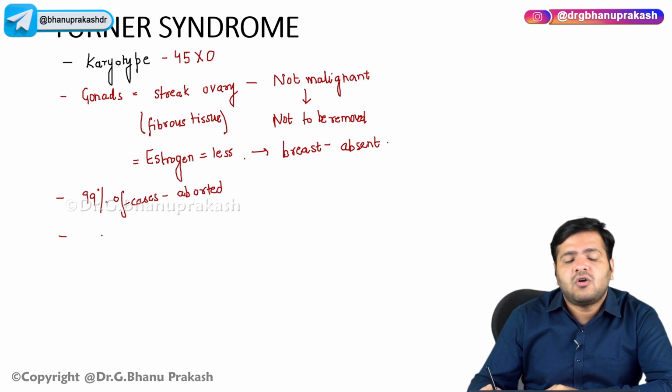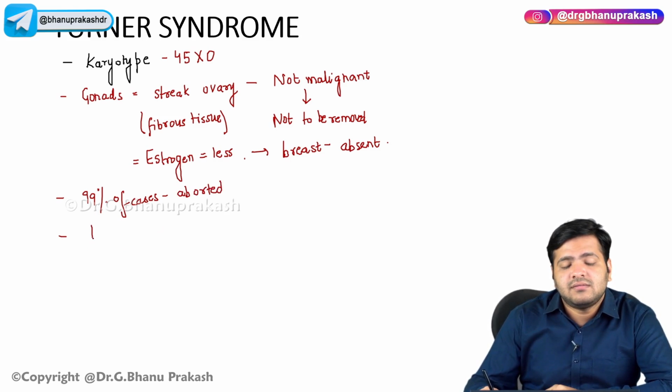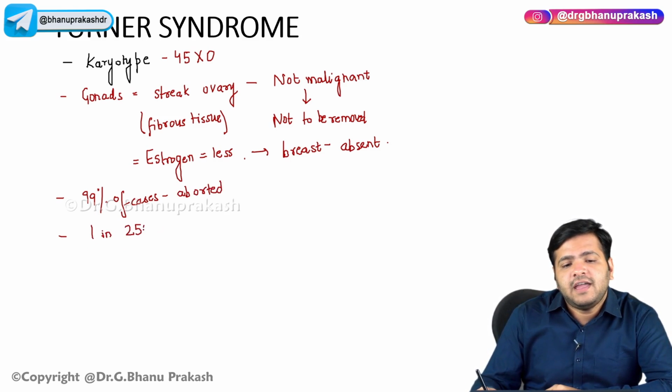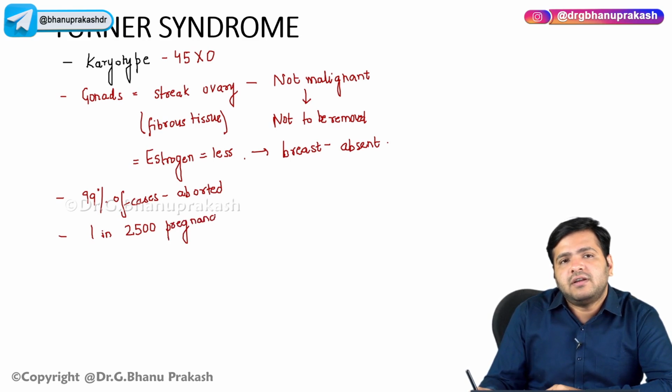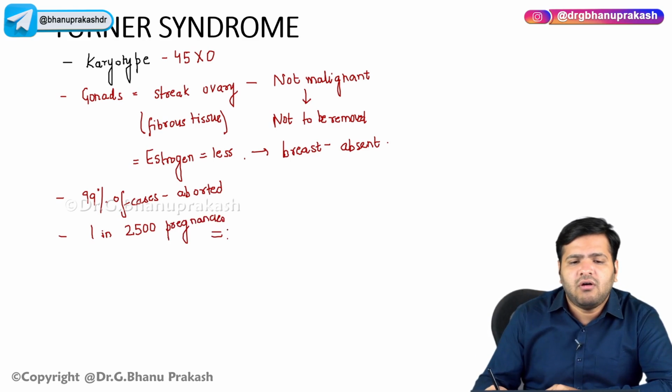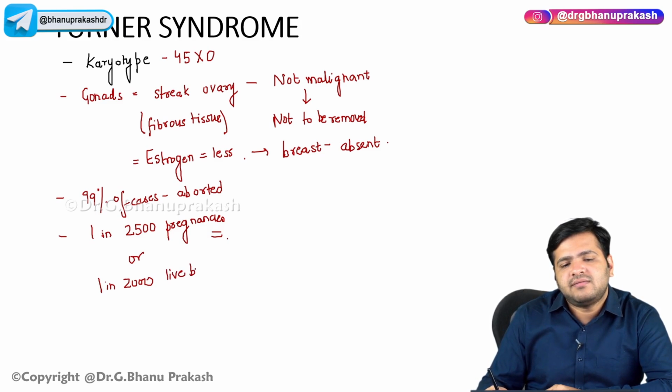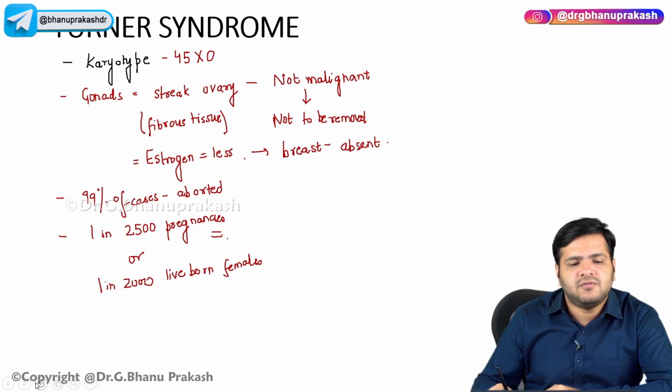So Turner syndrome, according to the latest data, is 1 in 2500 pregnancies, or 1 in 2000 live born females. So it's better if you write like this only. It is 1 in 2500 pregnancies or 1 in 2000 live born females, right?